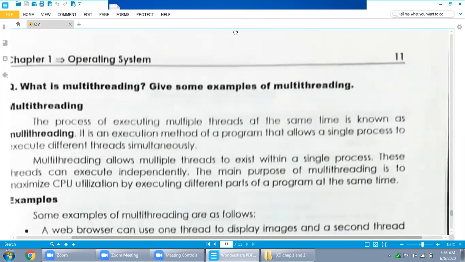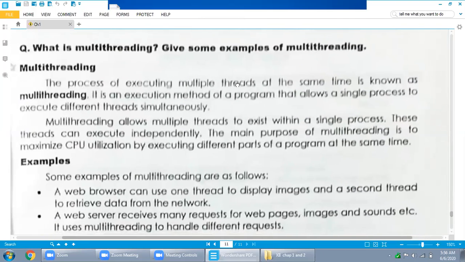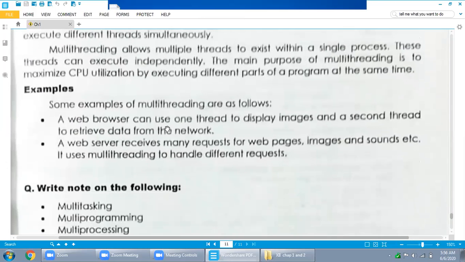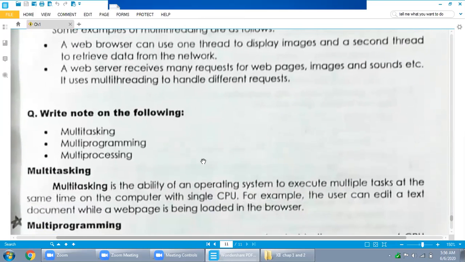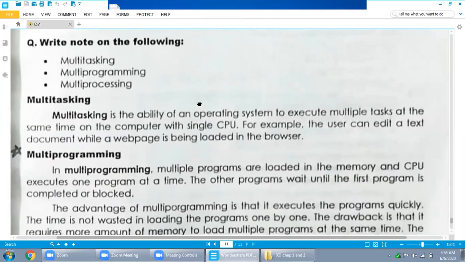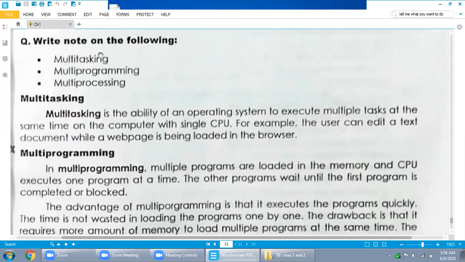Another question was, what is multi-threading? Give some examples of multi-threading. So the definition of multi-threading, then examples of multi-threading. The last question, which we have discussed right now: write a note on the following. First one, multitasking. Second, multi-programming. And third one is multiprocessing.